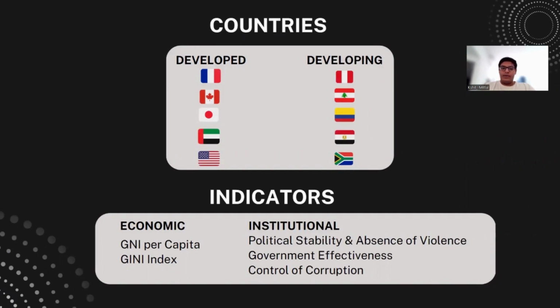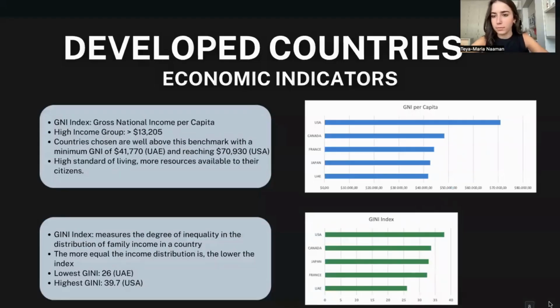The indicators we have chosen for the economic indicators are the GNI per capita and the Gini index. And for institutional indicators, it is the political stability and absence of violence, government effectiveness, and control of corruption. First of all, we're going to start by looking at the economic indicators of the developed countries that we chose. The first index is the GNI per capita, which is the gross national income of a country.